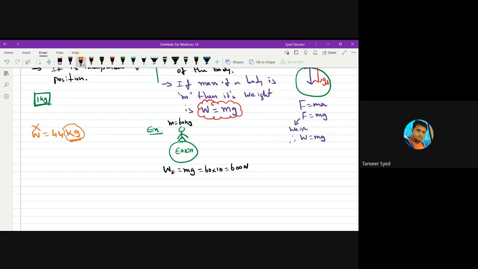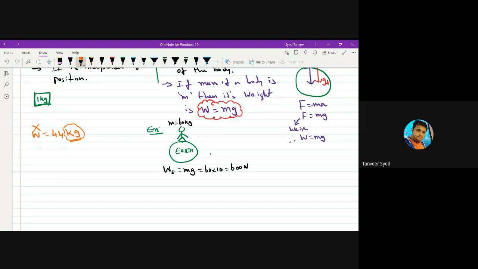When you stand on a weighing machine, the reading that it shows, is it your mass or weight? The reading it shows is your mass because it is showing in kg. But in reality, that weighing machine measures your weight, not mass. It measures weight but shows mass.